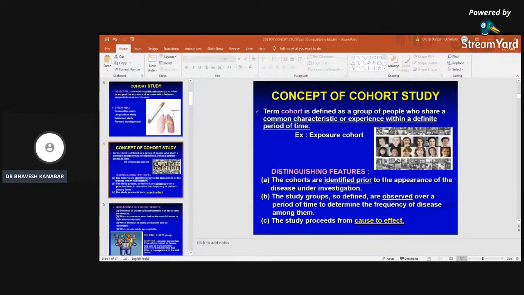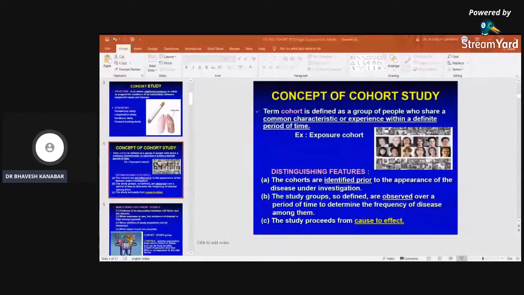Indications for cohort study. When can this cohort study be done, right? When evidence of an association between risk factor and disease is there, at that time a cohort study can be considered. Then when exposure is rare, but the incidence of the disease is high among the exposed. Suppose those who smoke have a higher incidence of lung cancer, right? Then this study can be considered.